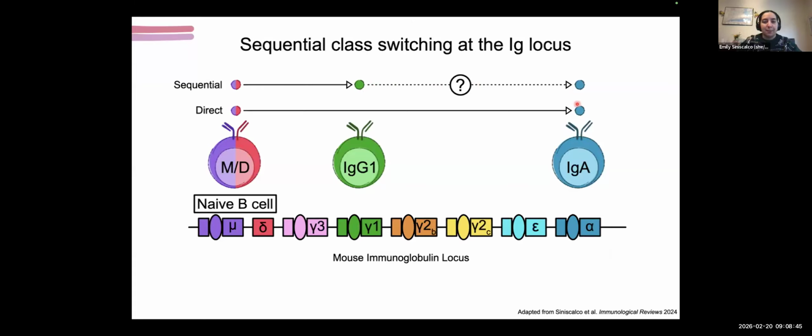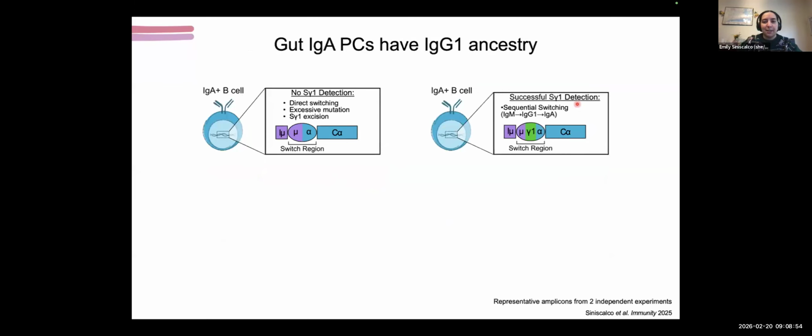But we also wanted to be able to prove this in a setting that was not just in our single cell data set. We wanted to take this into the mouse and see if this was actually happening. So one way that we can do this is by taking IgA plasma cells from the gut and looking at their immunoglobulin locus to see if there are remnants of IgG1 expression in those B cells. And what we see when that occurs is that there's a sequence that aligns with the S gamma 1, the switch region of the IgG1 locus, sandwiched in between the S mu and the S alpha of this constant region.